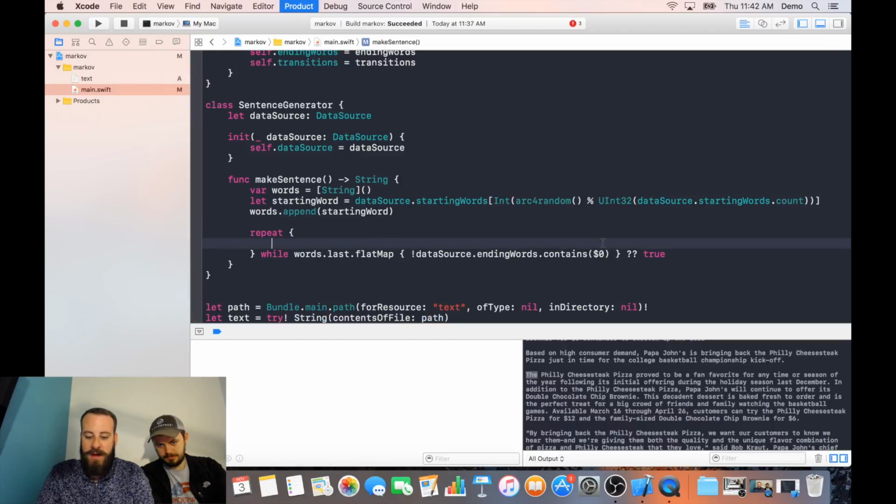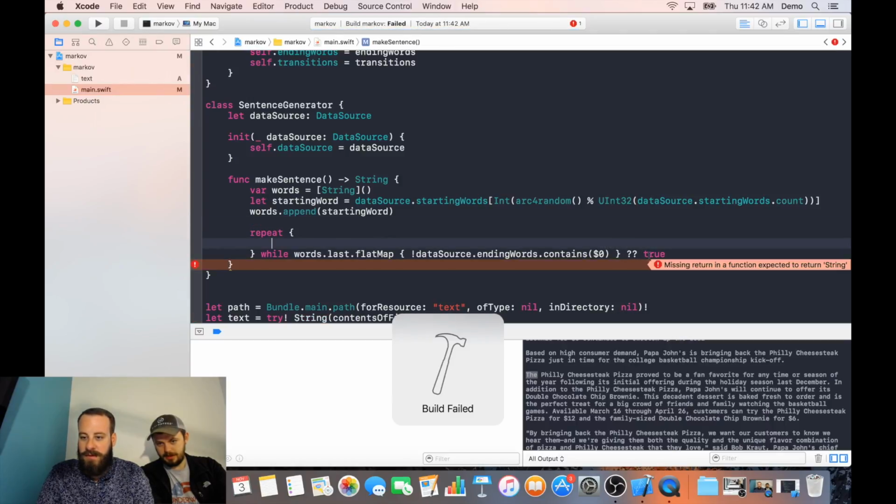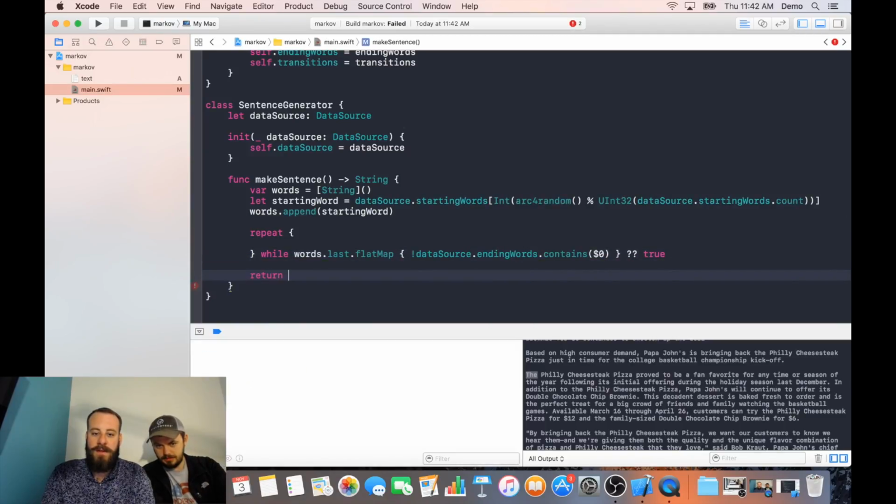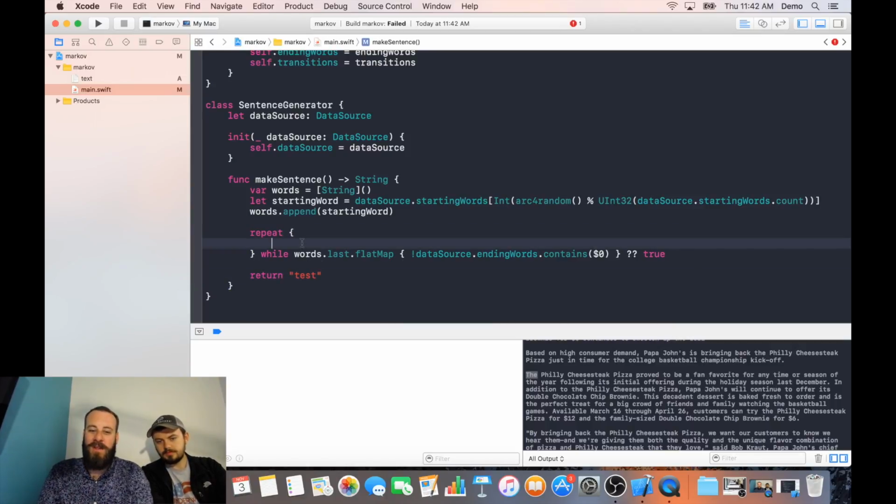So let's make sure this compiles. This will return. All right, and so I need to return my string. Well, you also need a closing brace. No, I think we're good. Well, let's see. Oh, I see. Yeah, we're good. Cool. So we'll put our actual return value there once we get it.